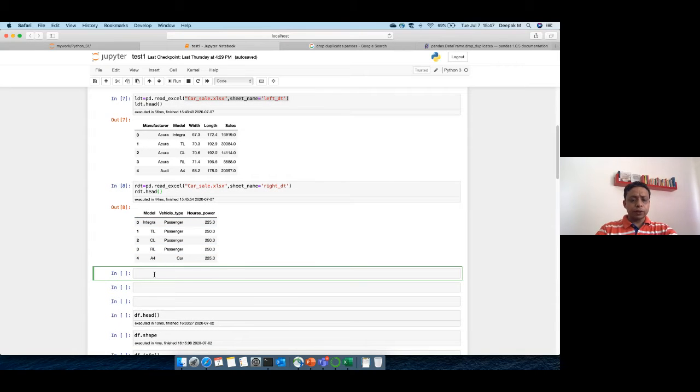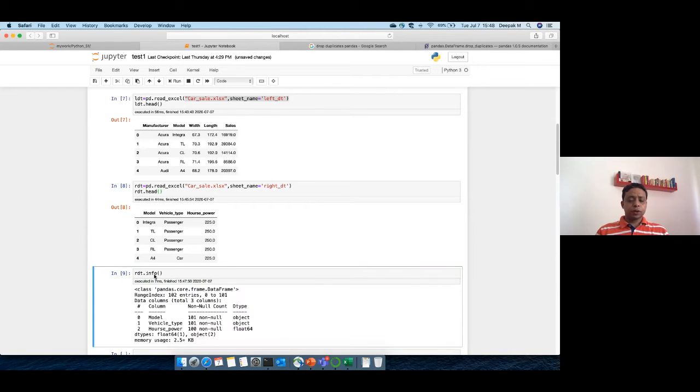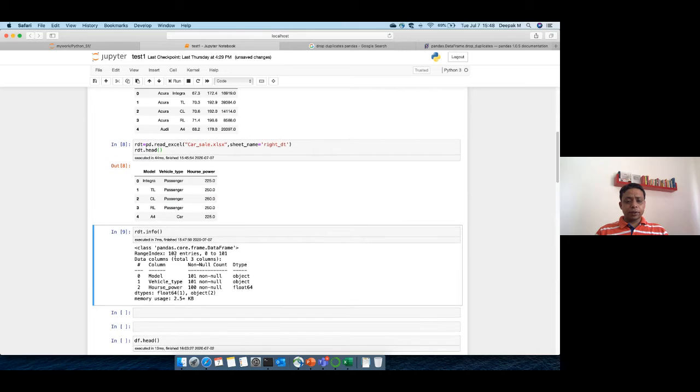So what we are going to do here is let's first say rdt dot info. It tells me that there are 102 entries and there are 3 columns: model, vehicle type and horsepower. In this we want to drop by duplicate rows.